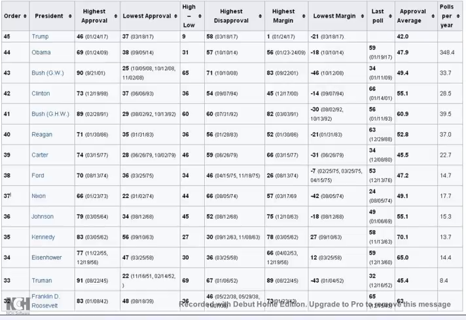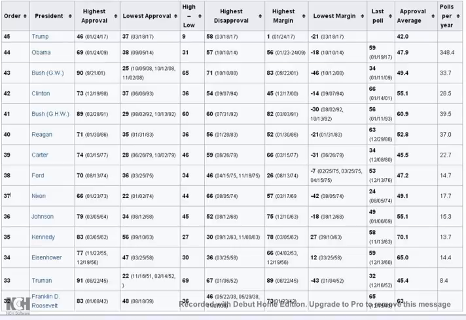And let's start with the current president, Donald Trump, whose highest approval rating was 46%, which came on the 24th of January this year.